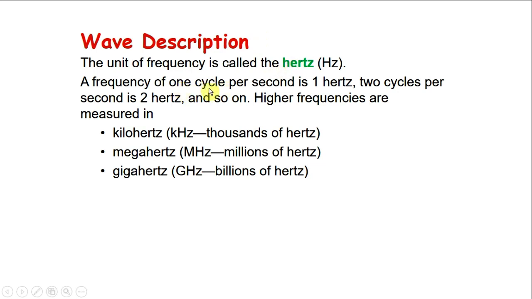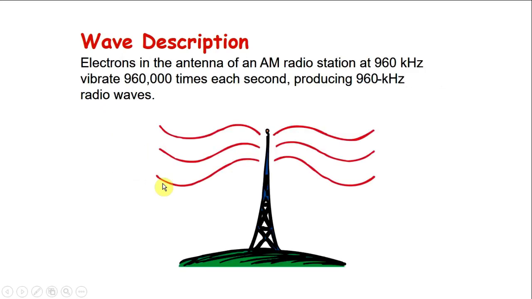For example, if you have a frequency of 1 cycle per second, we say that the frequency is 1 Hertz. If the frequency is 20 cycles per second, the frequency is said to be 20 Hertz. If the frequency is very high, we can sometimes use kilohertz, megahertz, or gigahertz to measure frequency.